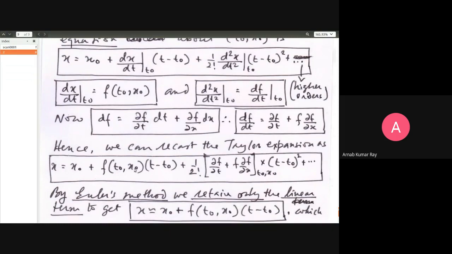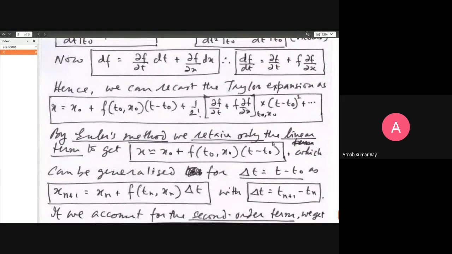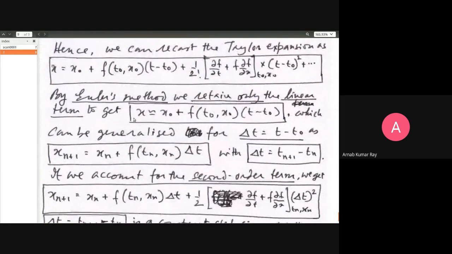So that is the whole exercise. f(t naught, x naught) is very well given to you. So by Euler's method, the first part is very simple. And the second part is 1 by factorial 2 times ∂f/∂t plus f ∂f/∂x at (t naught, x naught), multiplied by (t minus t naught) squared. Then by Euler's method, we retain only the linear term, meaning t minus t naught, not the quadratic term, and we get x is equal to x naught plus f(t naught, x naught)(t minus t naught), which can be generalized for a step size.